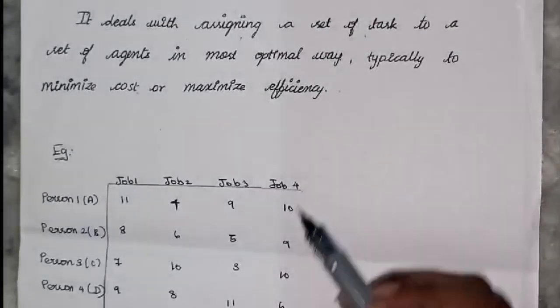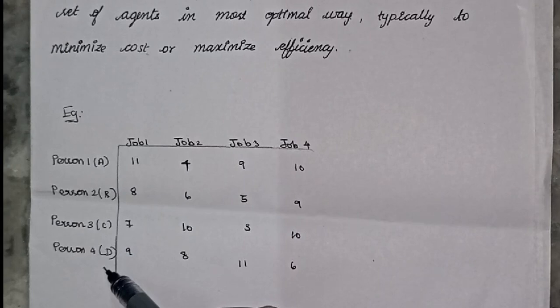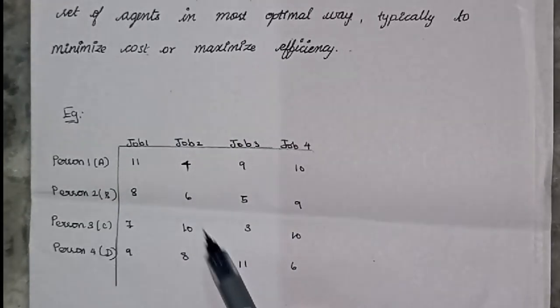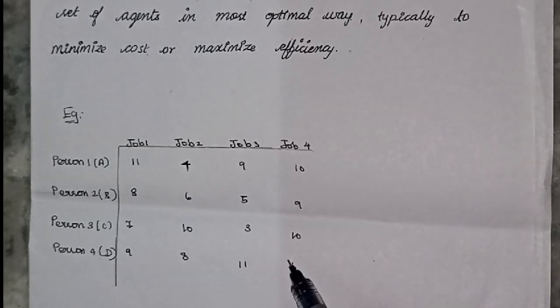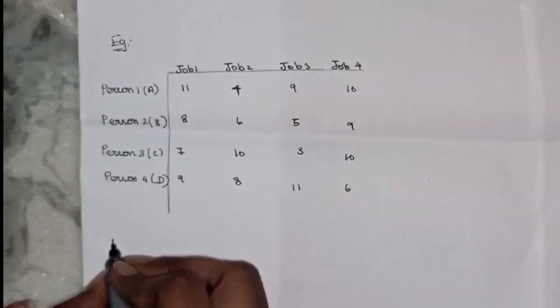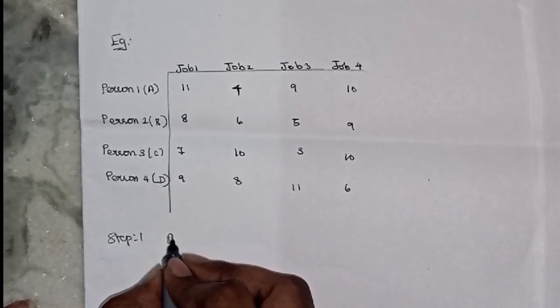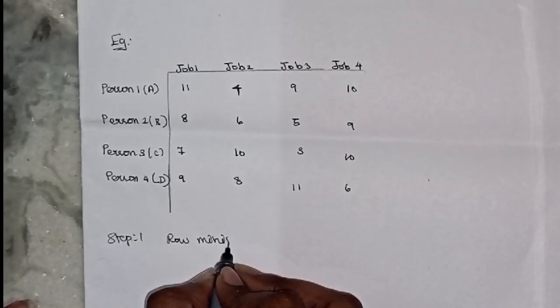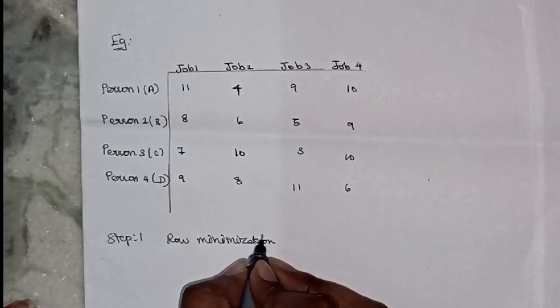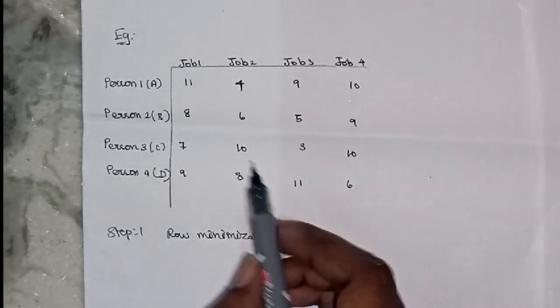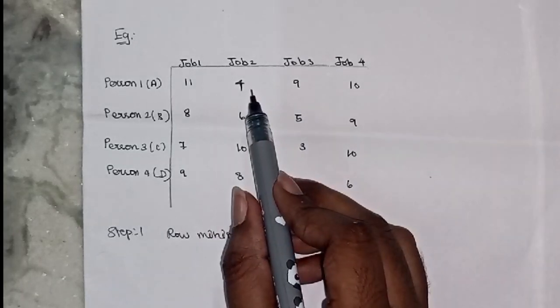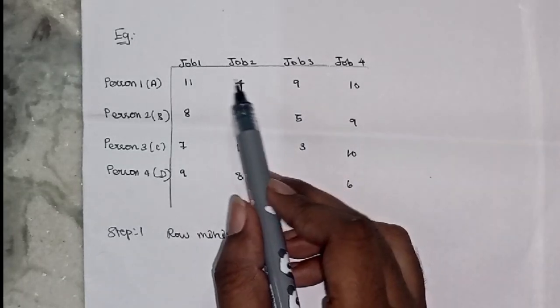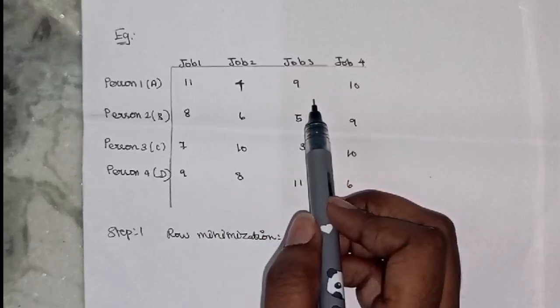The example of the assignment problem is here: we have 4 persons and 4 jobs, and the costs are given as 11, 4, 9, 10, 8, 6, 5, 9, 7, 10, 3, 10, 9, 8, 10, 11. So the first step is row minimization. In row minimization, we have to check each row for its minimum value and subtract that minimum value from the other values in the row.